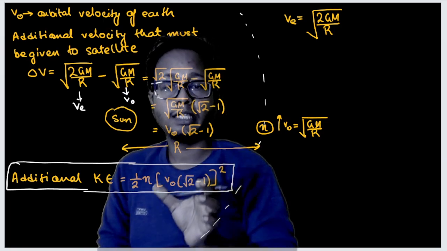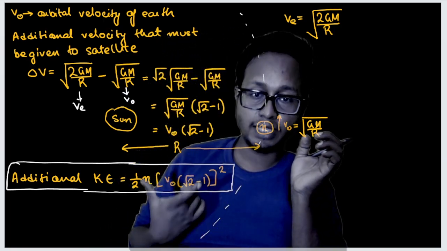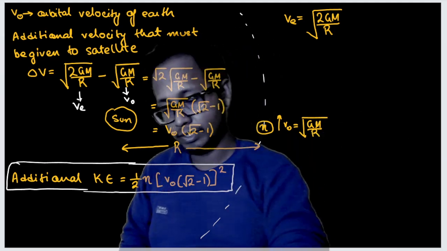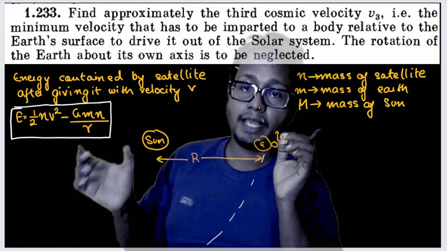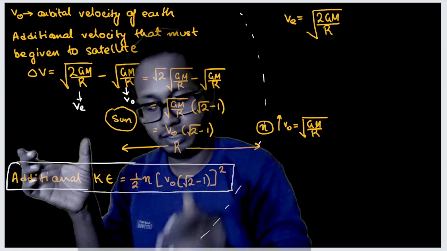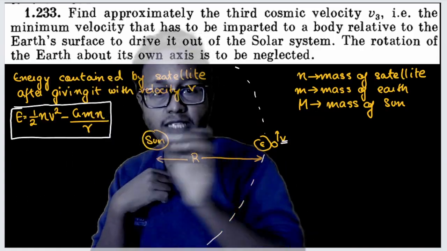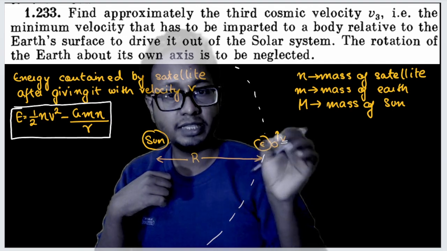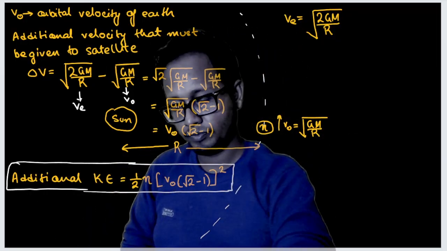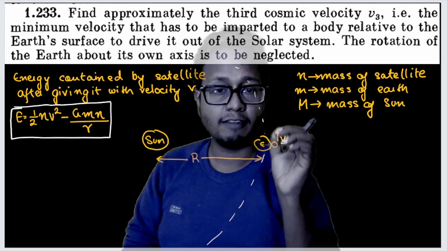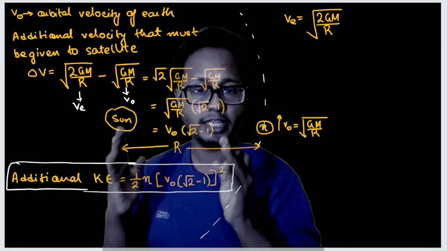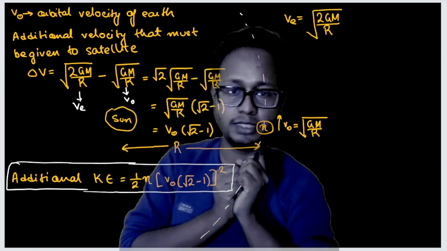And this is the energy required for a particle to go out of the solar system. Now listen to me carefully. Can I say this amount of energy is equal to this amount of energy? See, if the total energy as soon as it was launched is greater than or equal to this amount of energy, then only will the satellite escape the solar system. The total energy the satellite had after it attains the velocity v should be greater than or equal to the energy required to escape, then only it will escape the solar system.